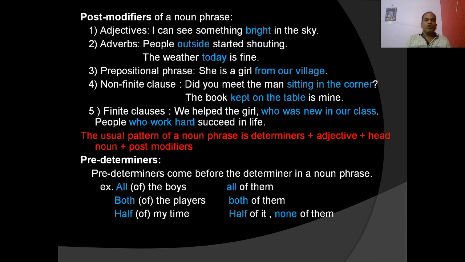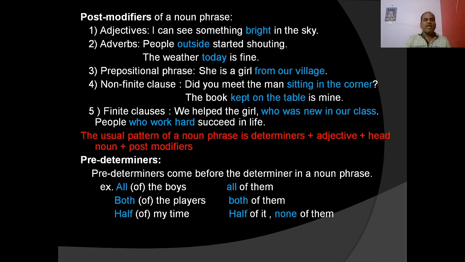So let us discuss post-modifiers of a noun phrase. That means the elements that go after the noun in the noun phrase. I can see something bright in the sky. We know here the noun phrase is something bright, and something is the noun and bright is the post-modifier, and it is the adjective.